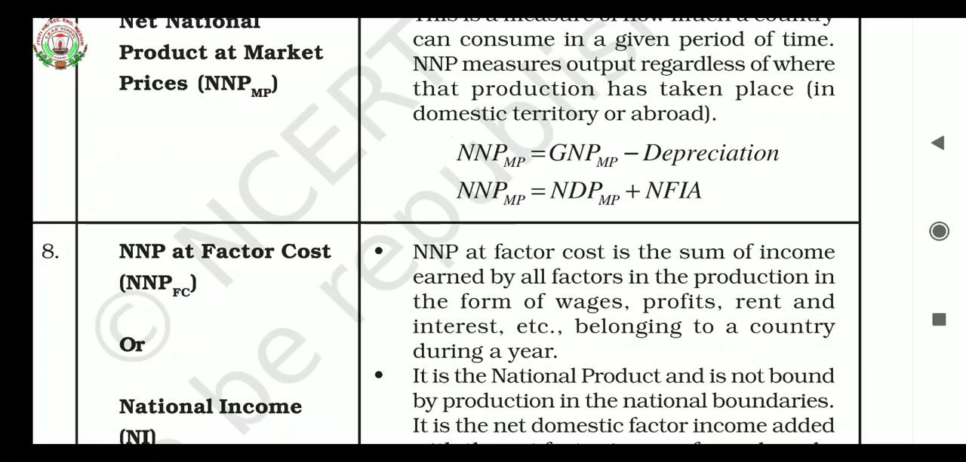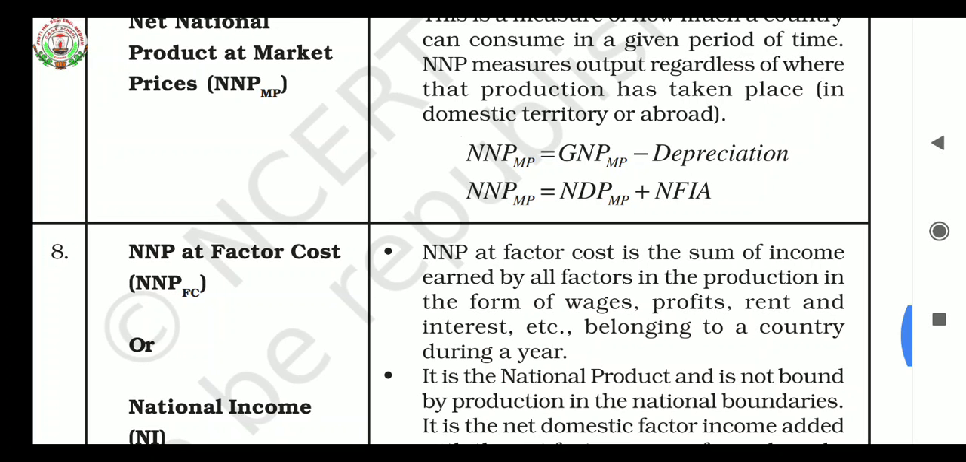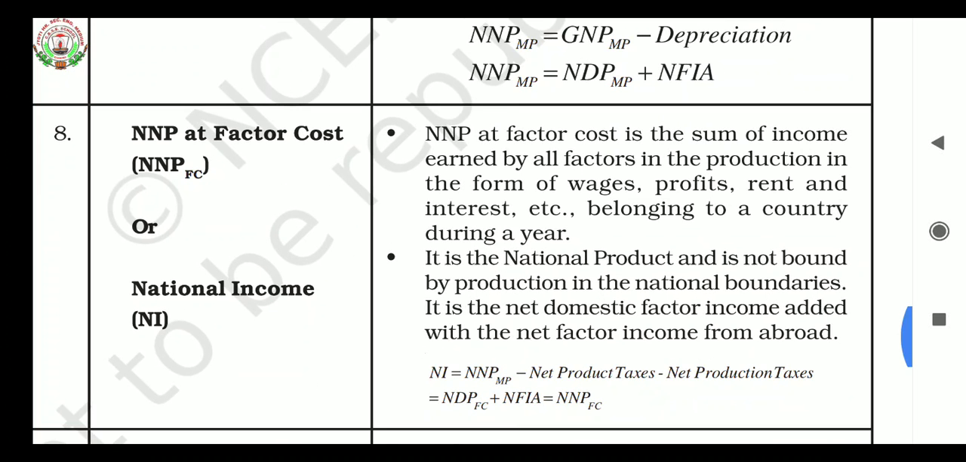That we have already learned. Factors of production earn wages, profit, interest and rent belonging to a country during the year. When we calculate all these incomes, it is considered as net national product at factor cost, and it is also known as national income. It is a national product and is not bound by production within the national boundaries. It is net domestic factor income added to the net factor income from abroad.